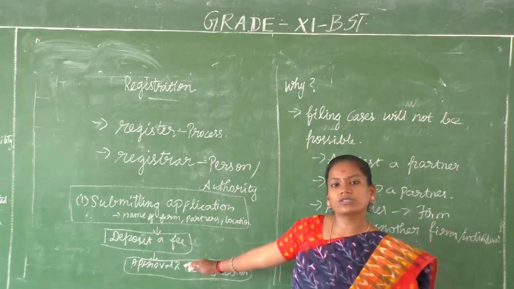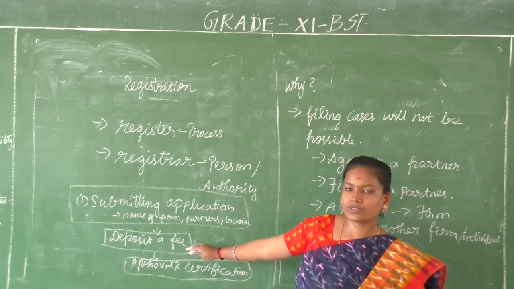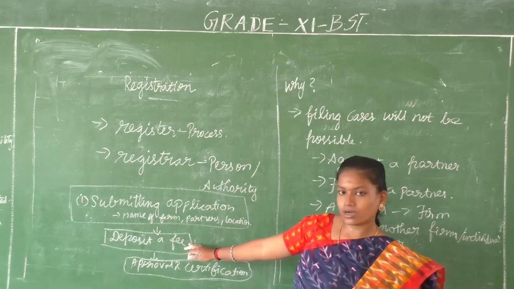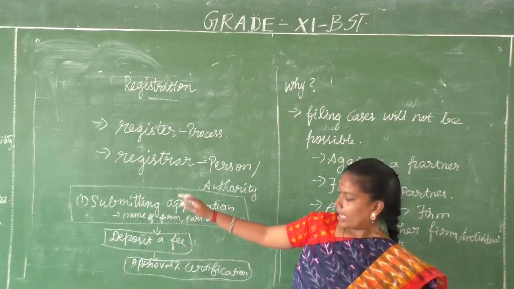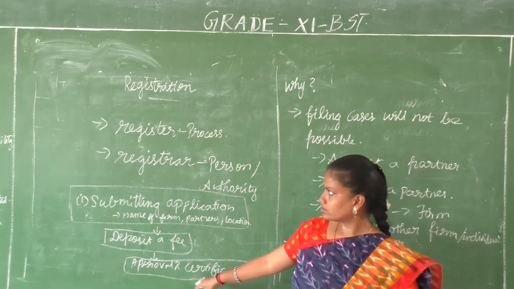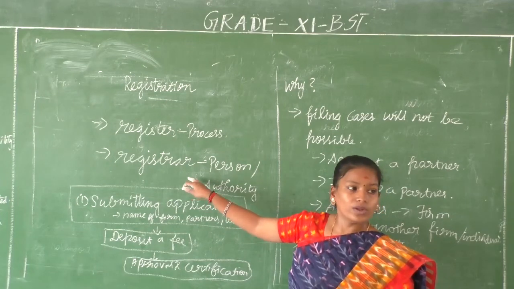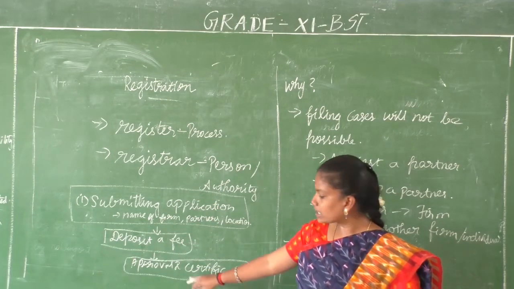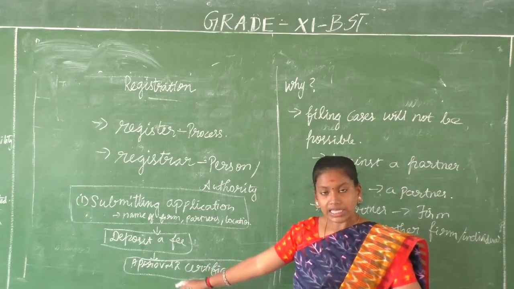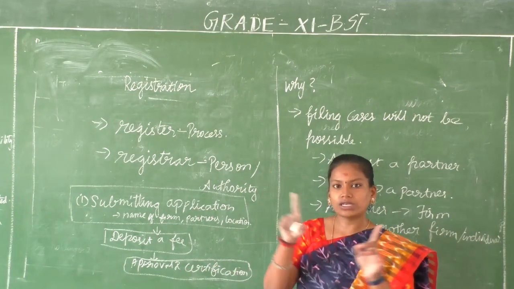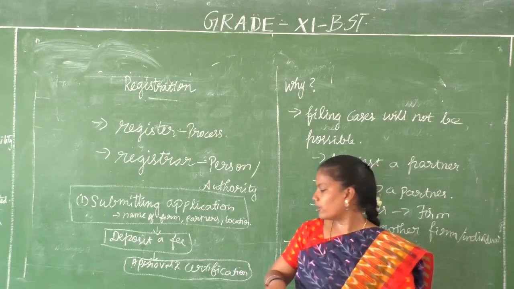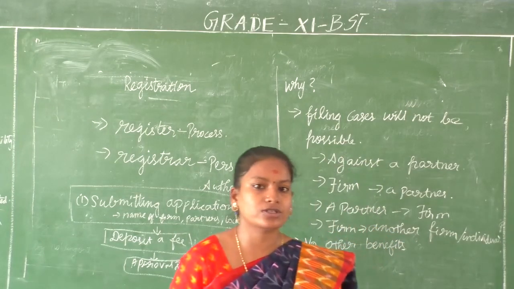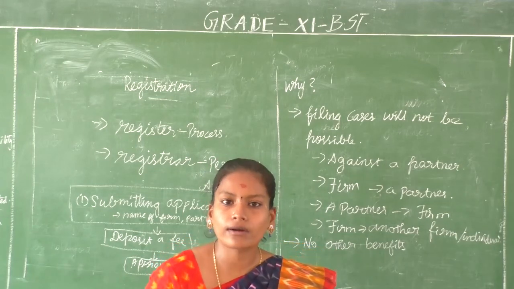Then you need to deposit a required fee, which should be mentioned by the registrar. He or she will mention how much fee you have to pay. After paying that, he or she, the registrar, will check your application, will go through all the details, approve, and then write your name of firm in the register, the book of firms, and give you a certificate of registration. This is the process of registering your partnership firm.